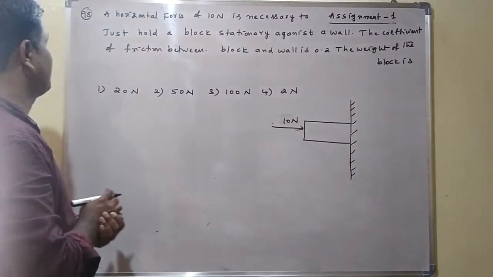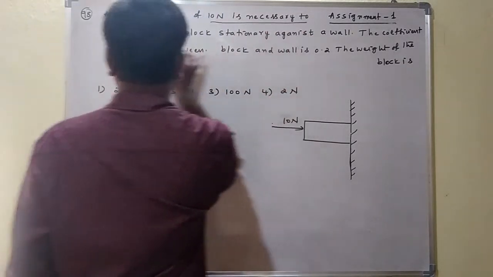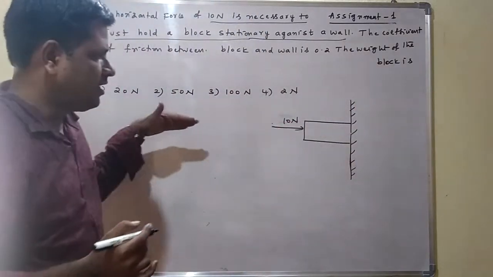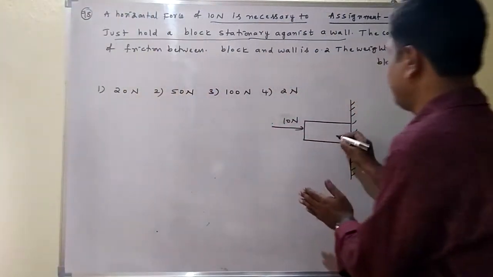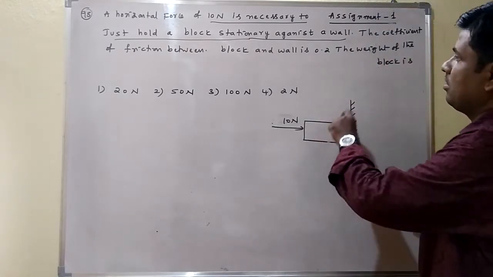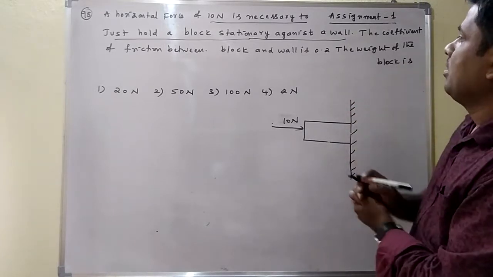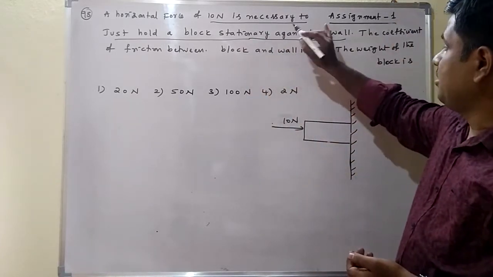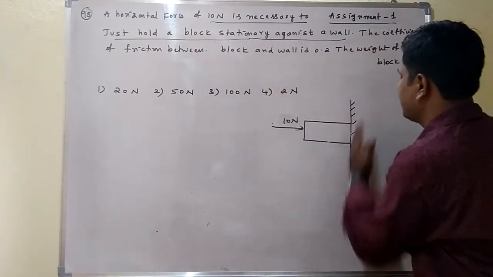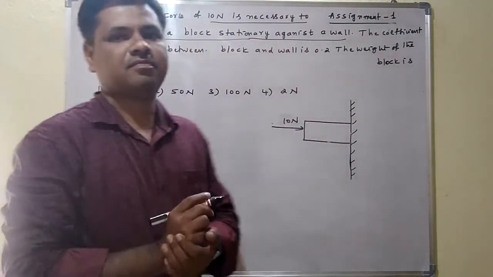Next, see question number 98. A horizontal force of 10 Newton is necessary to just hold the block stationary against a wall. It means when 10 Newton is applied on this block, it will be stationary against the wall, or it can be stopped on the wall. When the block is stationary against the wall, 10 Newton force is applied.